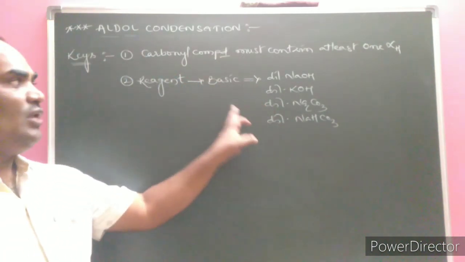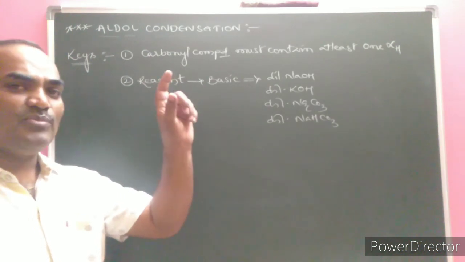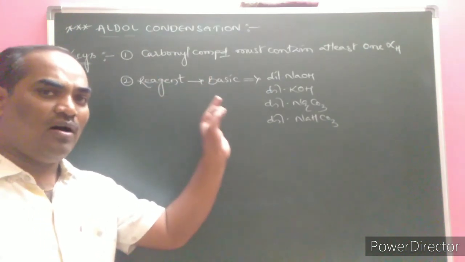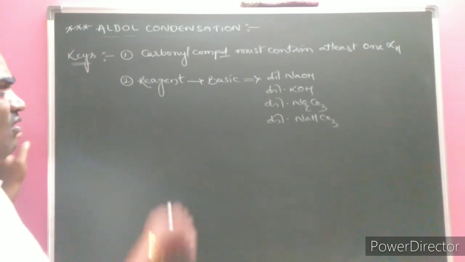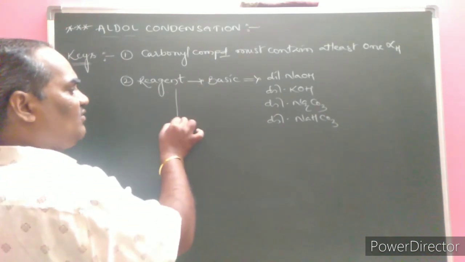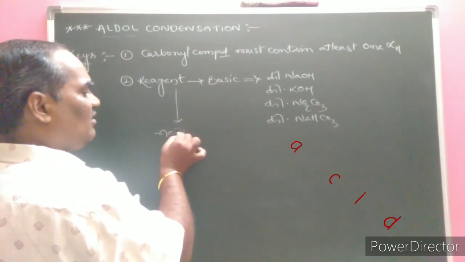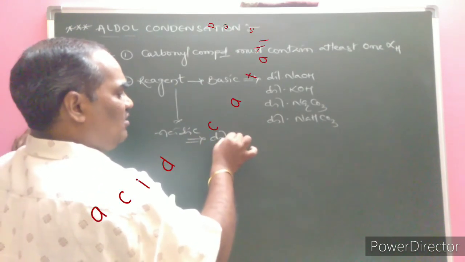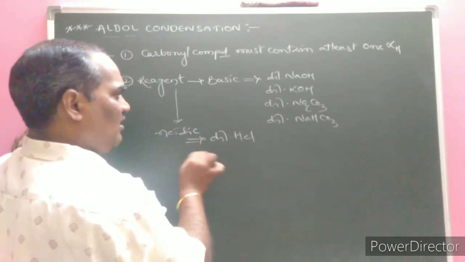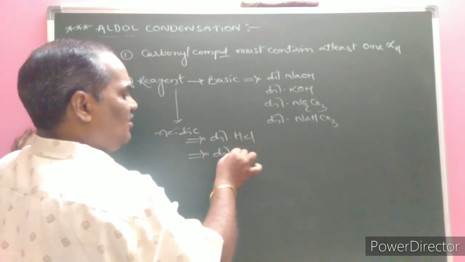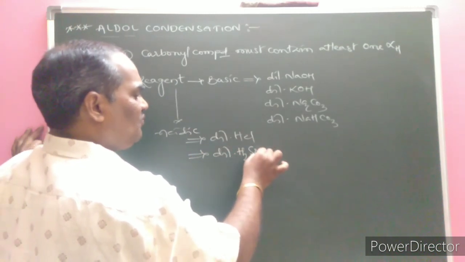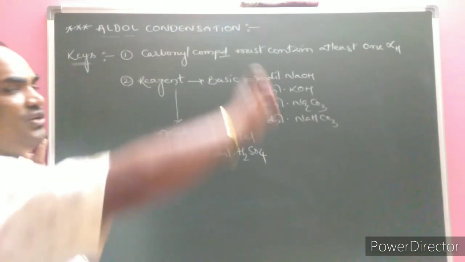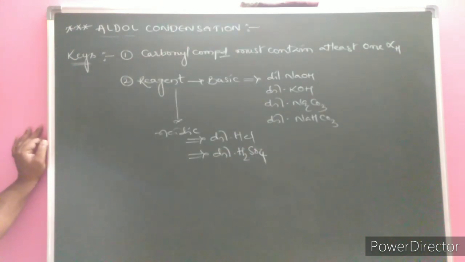In the presence of a dilute base, only the mechanism differs, but except for that all the products are similar. Whereas if acidic conditions are given, the reagents for the acidic are dilute HCl and dilute H2SO4. These are the reagents required in aldol condensation.